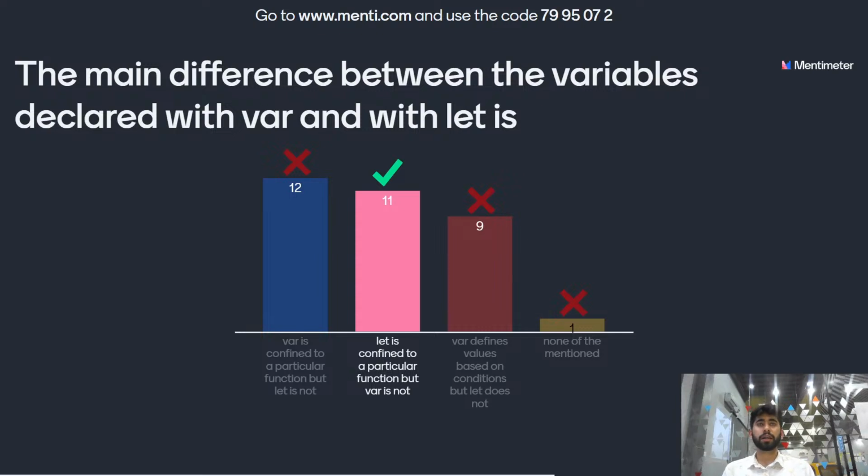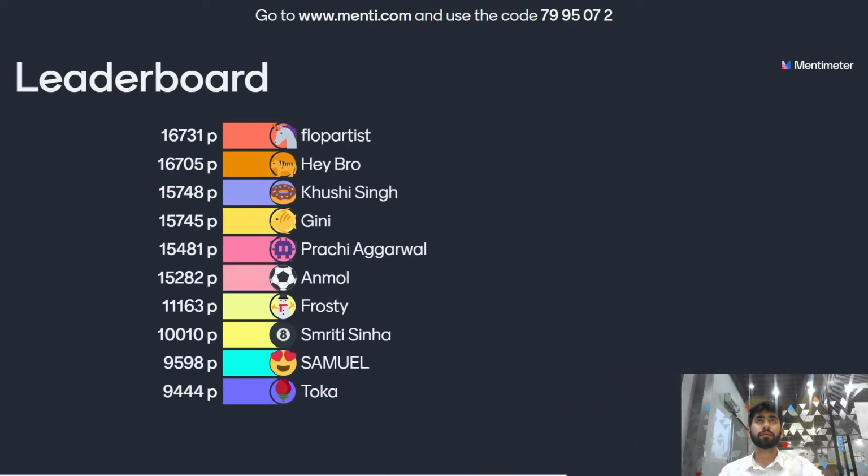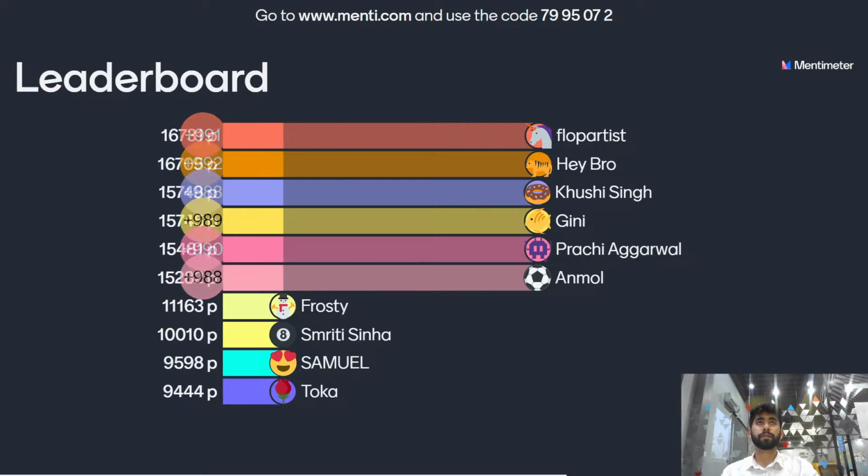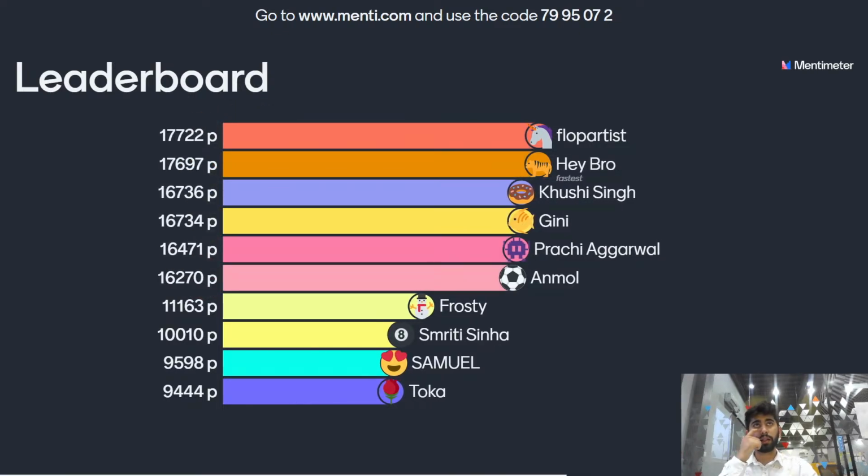11 people have given the answer correct. Variable declared with var are defined throughout the enclosing function. Variable declared with let are defined only within the closest enclosing blocks and any blocks nested within it, of course. Let's move on to the leaderboard. Let's see who have given the correct answers. Hey bro have given the answer fastest. Let's move on to the next question.